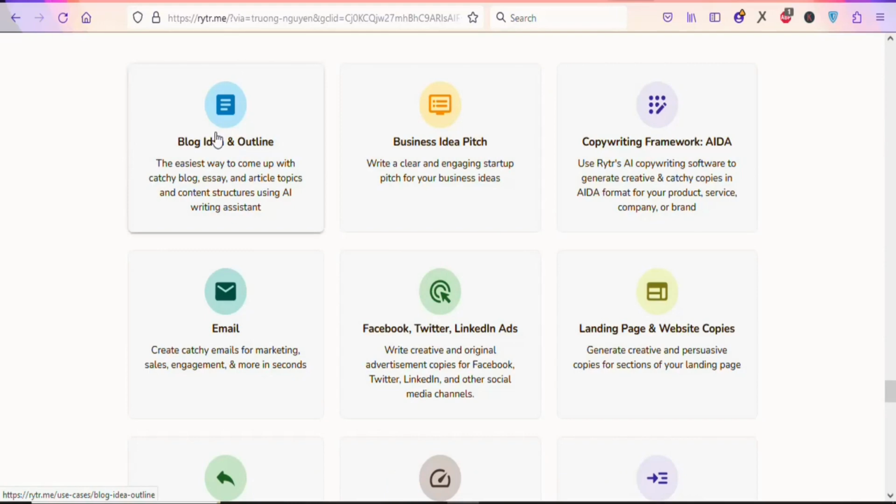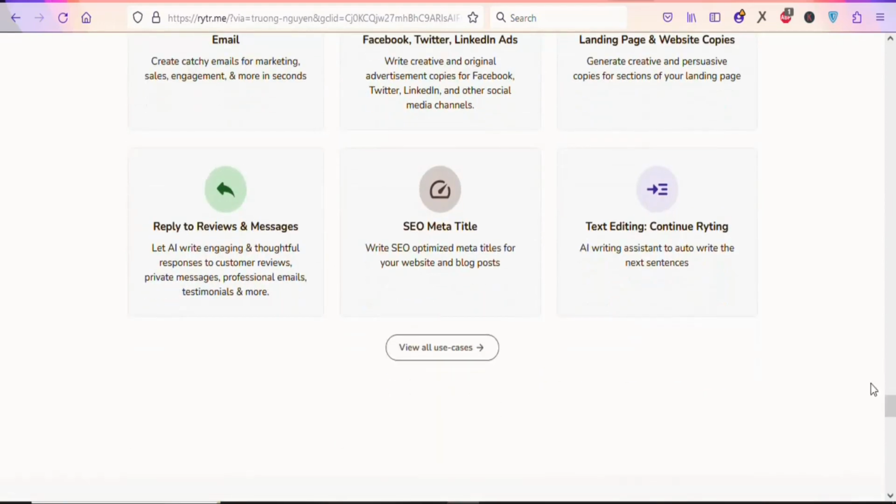As you can see right here, you can use it to generate blog ideas and outlines, business ideas, and copywriting frameworks, that is attention, interest, desire, and action. That is a copywriting framework. You can see right here, you can use it to generate emails, Facebook, Twitter, and LinkedIn ads, landing pages and web copies. As you can see, a lot of different things that you can use it to generate. If you click right here, there are many others that you can use it to generate.